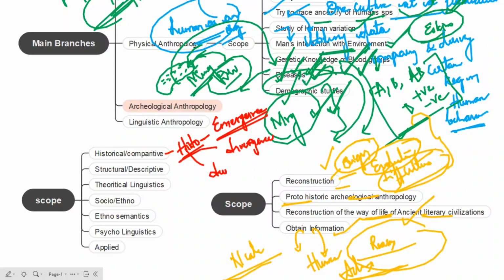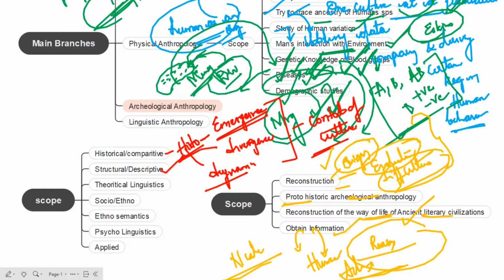So what are the dynamics? What are the sounds they used? So that we are going to study in the context of culture. We can also understand the evolutionary development of language from the local language. How these local languages came up. As you all know, we have a wide variety of languages. In our constitution also we have official languages, right? So here we need to know about the languages of these tribals and how these languages evolved.